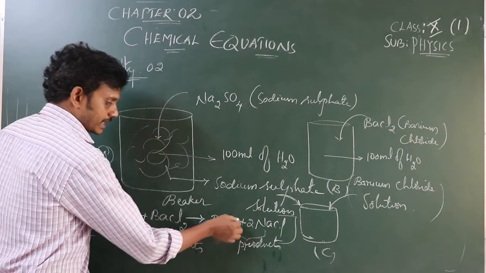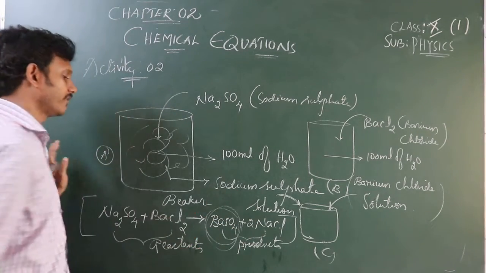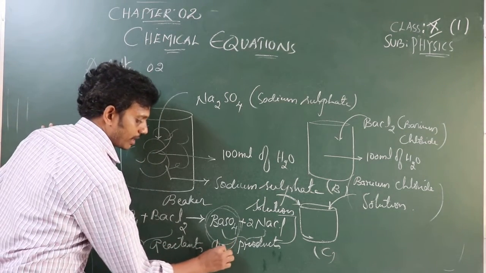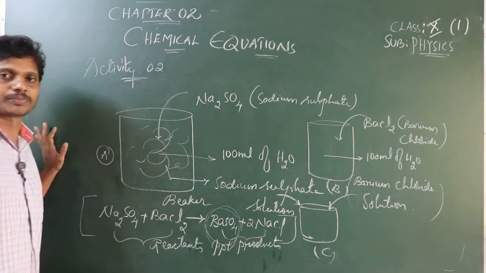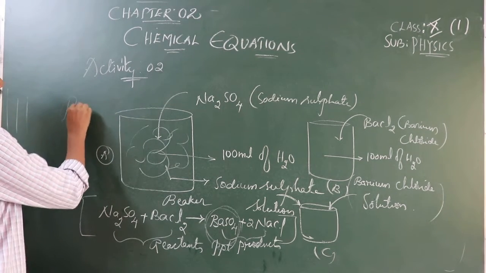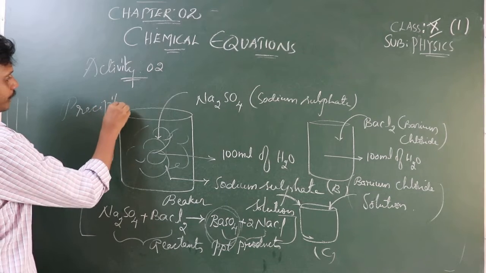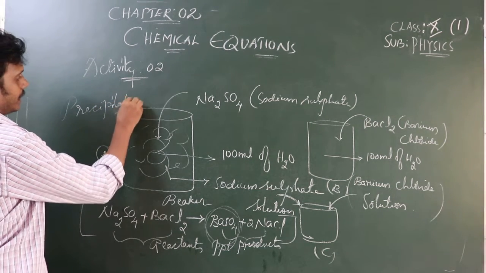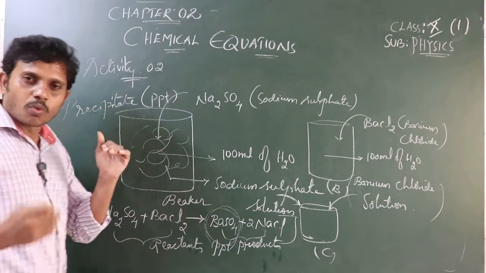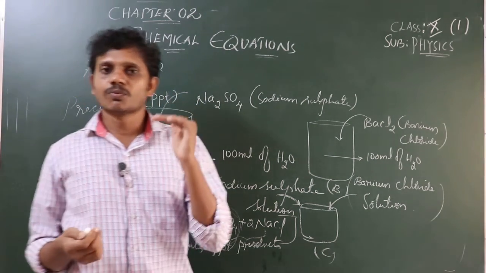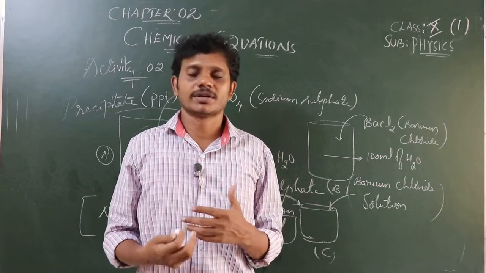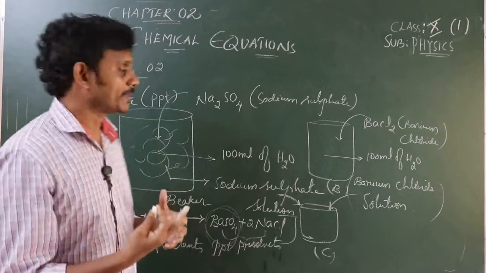A white precipitate is formed. This barium sulfate settles down in the form of a precipitate. PPT we call it, precipitate. Here I'll write precipitate, P-R-E-C-I-P-I-T-A-T-E. In short we write it as PPT. What is a precipitate here? A substance which doesn't dissolve, a substance which settles down without dissolving in the liquid. That substance we call a precipitate.